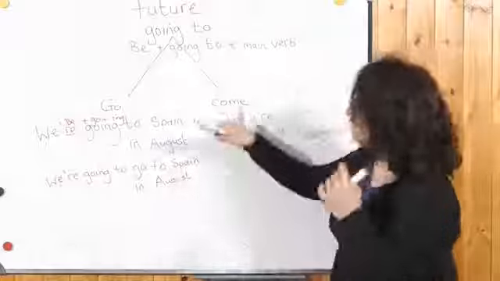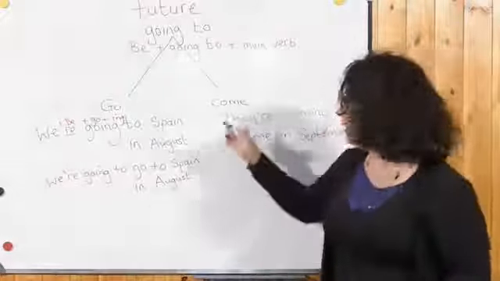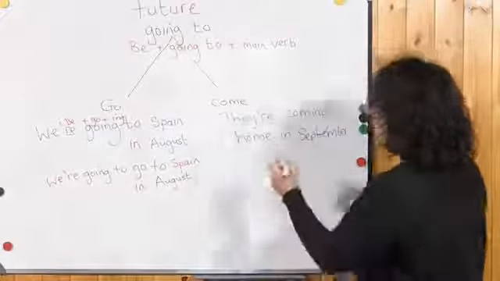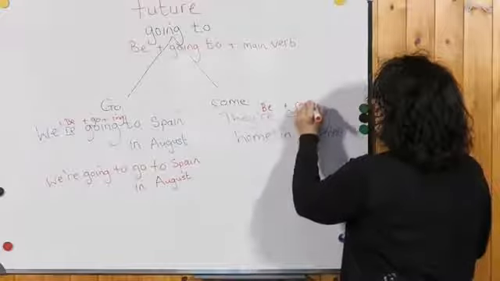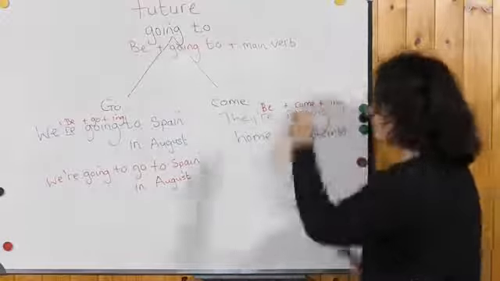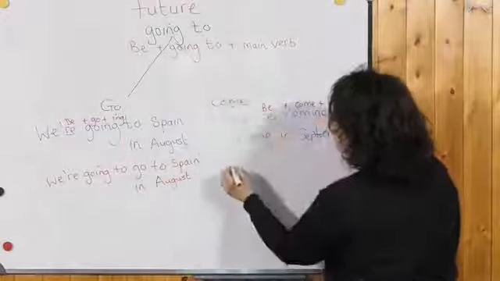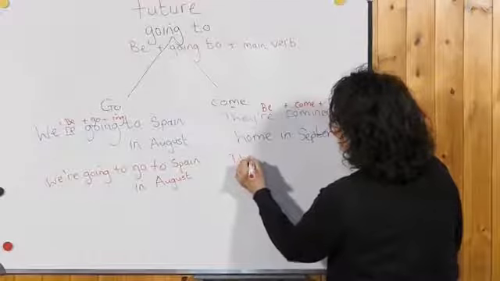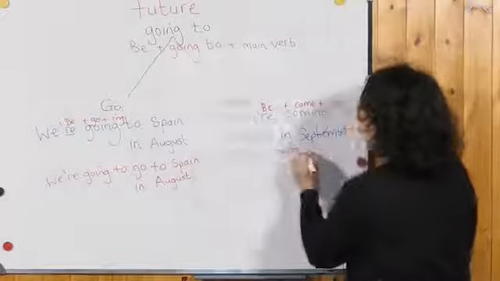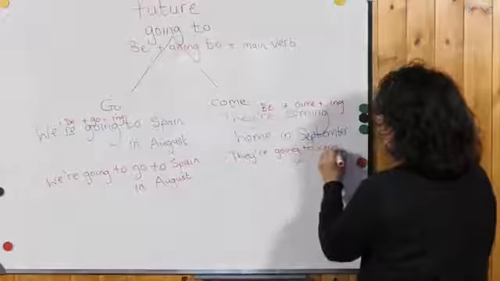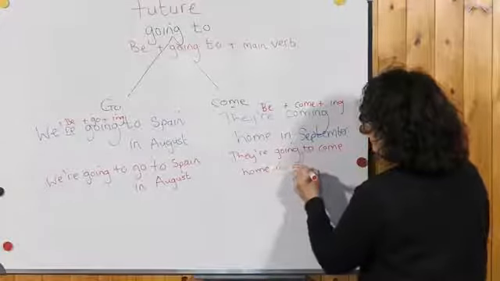Okay, same with the verb come. They're coming home in September. Again, you have the verb be plus the verb come plus ing. Now, you would imagine using this rule that we would say they're going to come home in September.